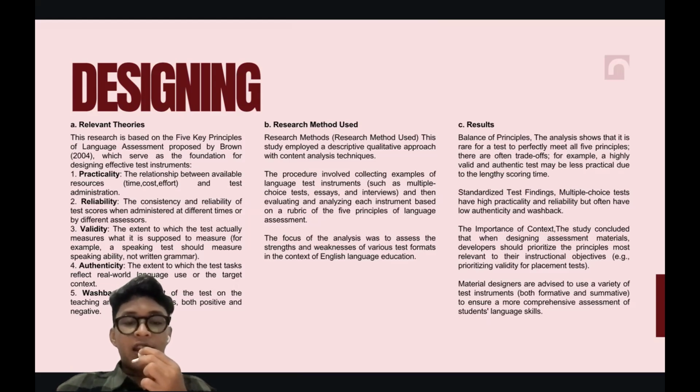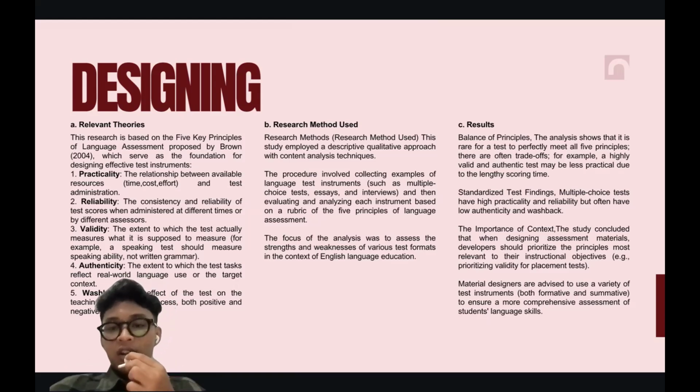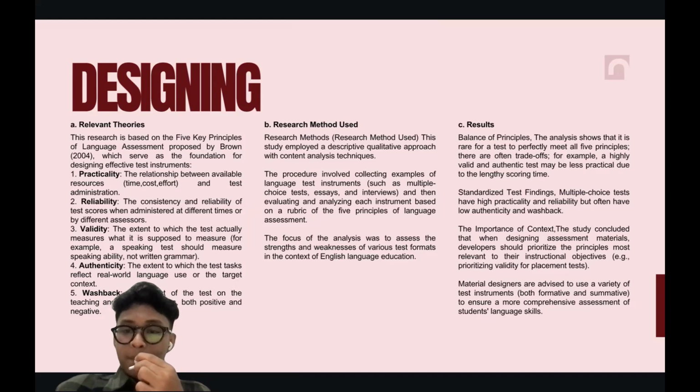The focus of the analysis was to assess the strengths and weaknesses of various test formats in the context of English language education.